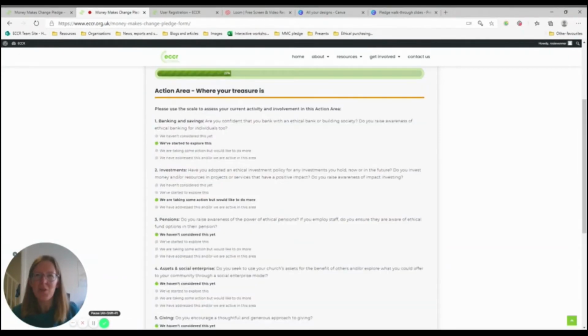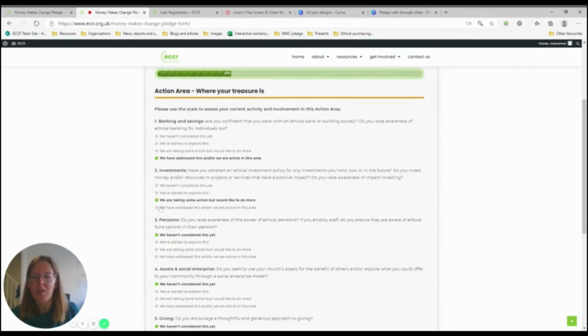Then you come to the first of the 4 action areas. There are 4 screens like this. If you are ready to make your pledge, then you will have had a conversation in your church to assess where you are at in relation to these various topics. For example, ethical banking and savings. Is this something that you haven't considered yet? You've started to explore, you're taking some action but would like to do more, or perhaps you've addressed this and you're active in this area. Simply click the responses that best reflect your church and move on through the 3 other action area sections.